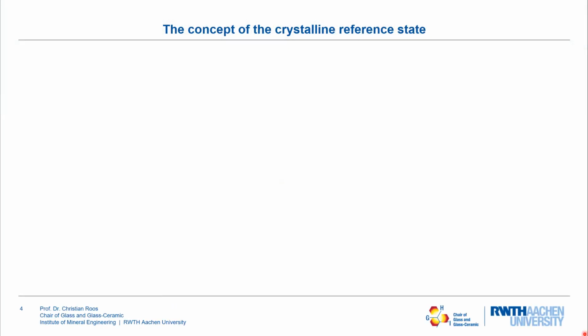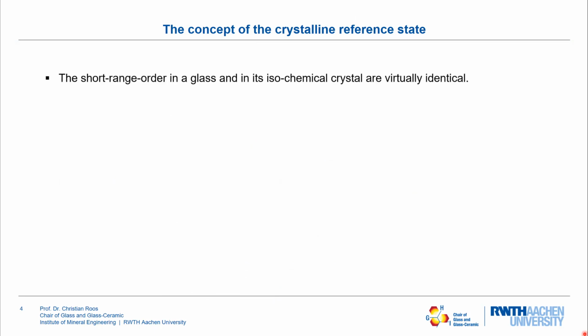Now, let's first look in words at the concept of the crystalline reference state. As you should remember from the lectures, glass has a short-range order, and the short-range order of a glass is identical with the short-range order of the isochemical crystal.